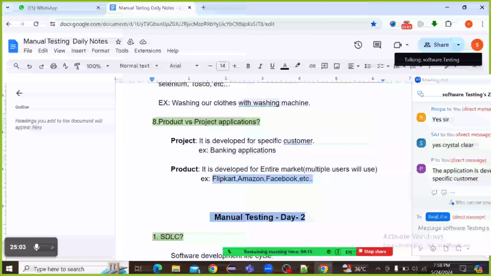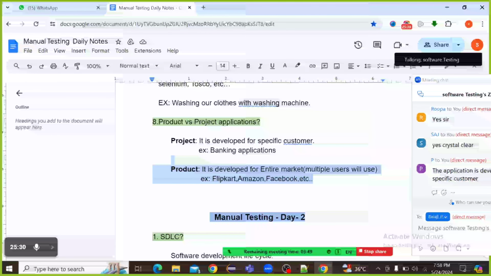In Instagram, other persons' profiles will be visible, right? We can chat with others and see other persons' data also. So multiple users will use it. This type of software application is called a product based application.